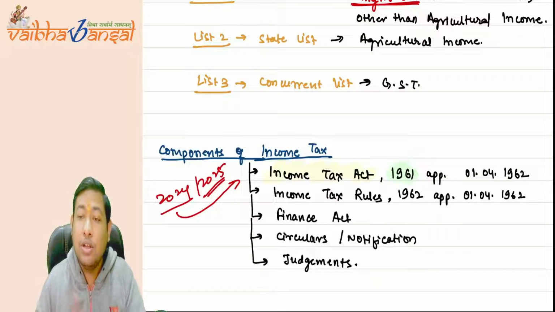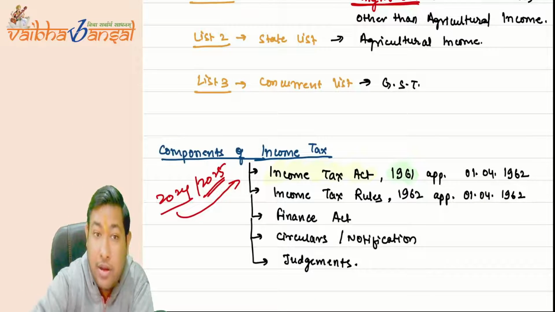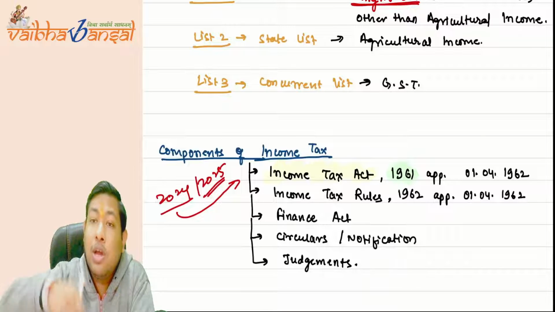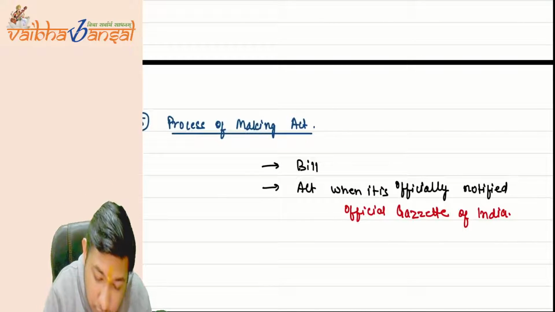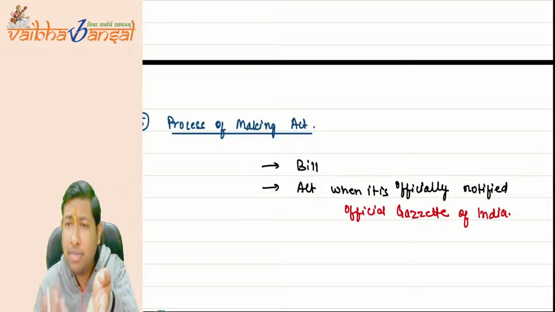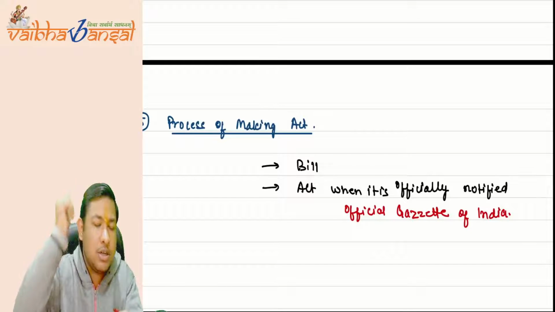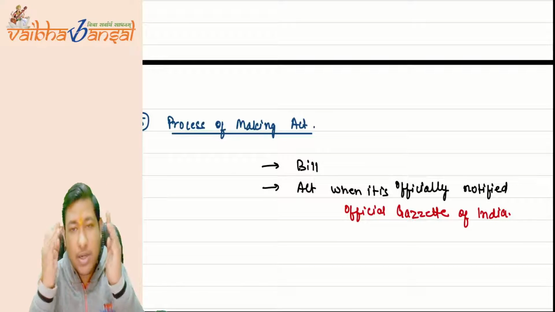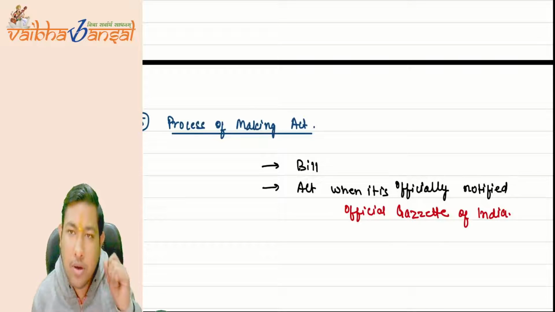Okay, so the government wants to make some changes. But if everything is written in the act, then if anything changes in that act, the same process will have to be followed. Take out some bill, then pass it from the Lok Sabha, then pass it from the Rajya Sabha, then take the assent of the President of India. The same process is going to happen. That is a very burdensome and very time-consuming process. So the government does not want that.